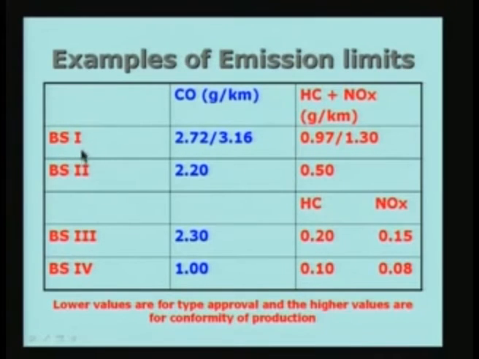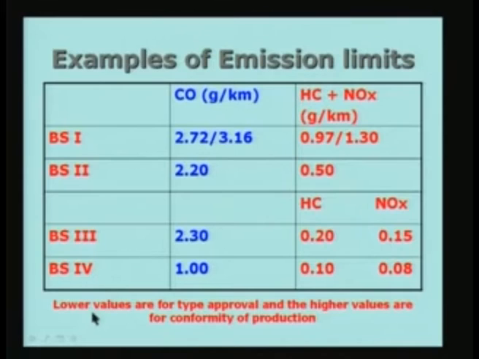These are the standards which are to be followed by vehicle manufacturers in the design of their vehicle. For example, if I take carbon monoxide, this is present in the exhaust gas. The limits are specified here in grams per kilometer. So if you run the car or the engine for 1 kilometer under specified conditions, the amount of carbon monoxide it can emit is limited by these numbers 2.72 and 3.16.